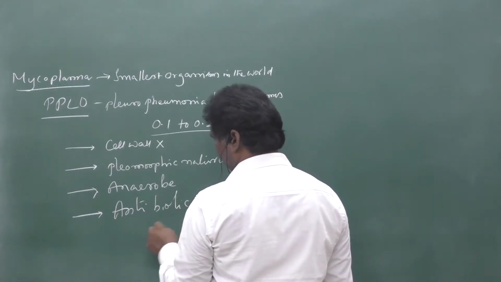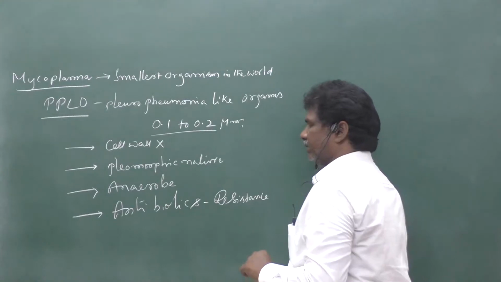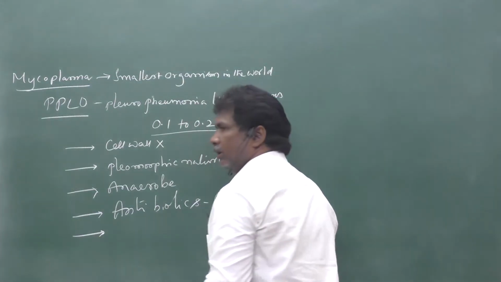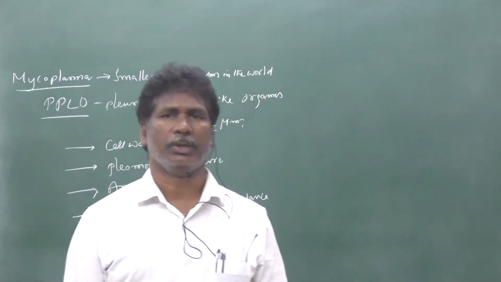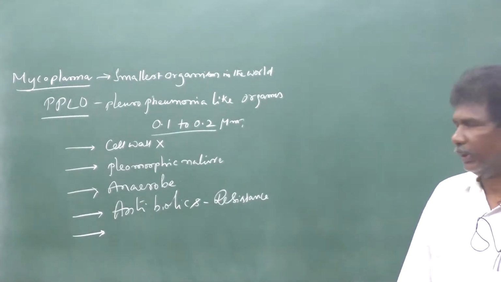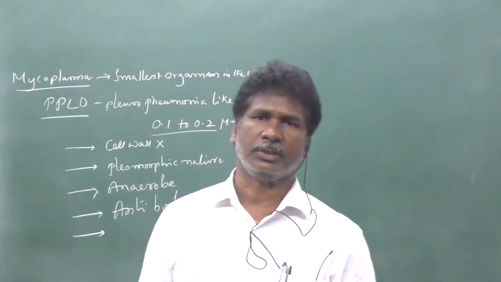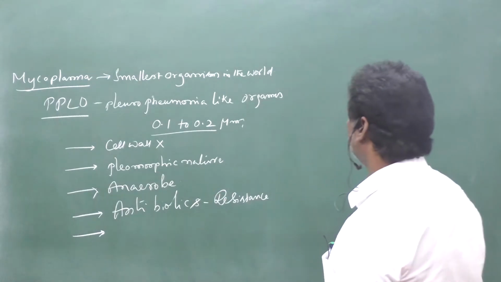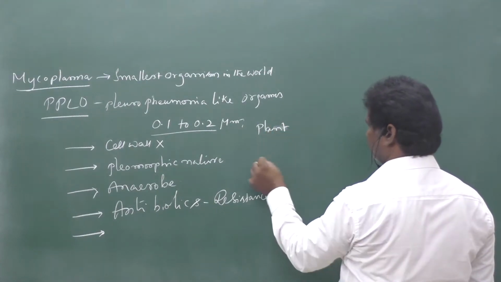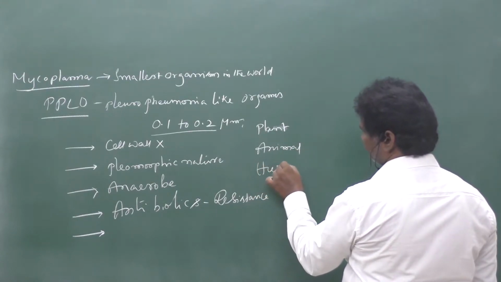These organisms are highly resistant to antibiotics. Such organisms cause diseases in plants, animals, and also human beings. One of the important 2 marks questions in your IPE: name the diseases which are caused by mycoplasma in plants, animals, and human beings.